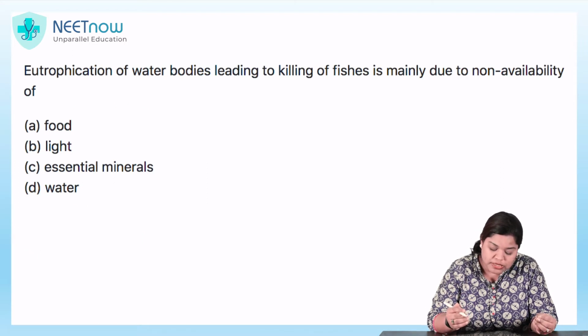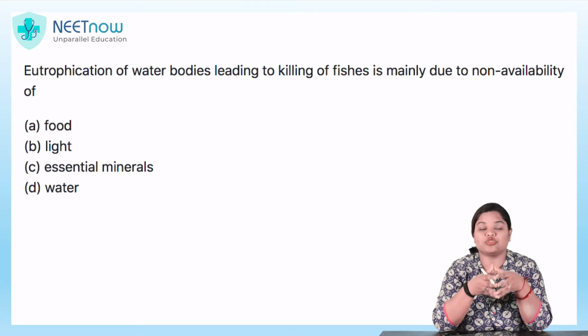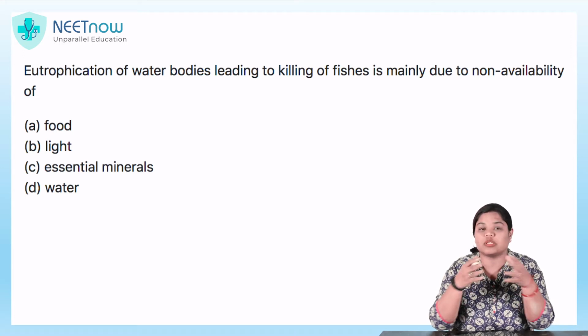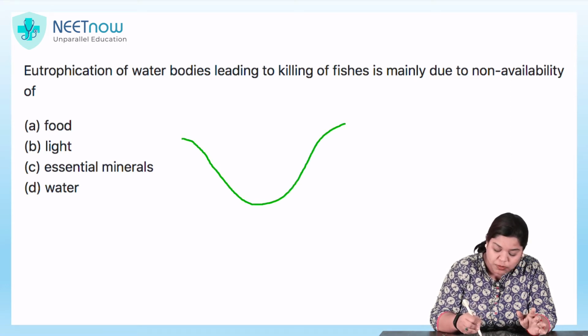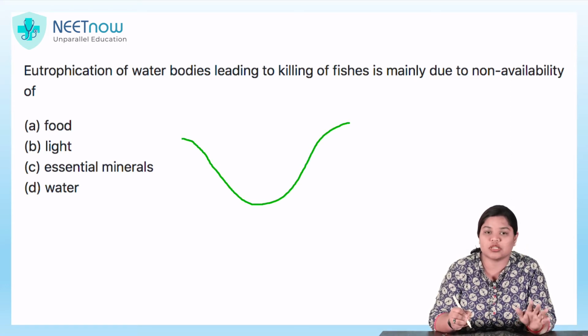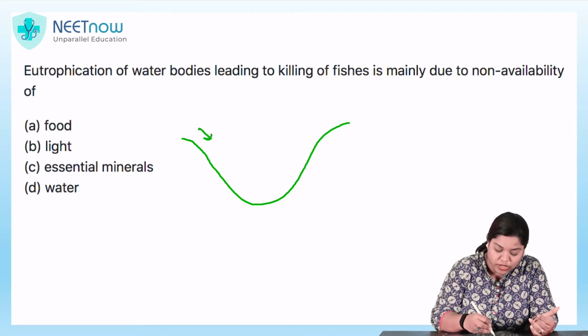Eutrophication of water bodies leading to killing of fishes is mainly due to non-availability of. What leads to the eutrophication of water bodies? What is first and foremost eutrophication? Suppose there is this lake, fresh water, cold and clear, with addition of other kind of organic matter or nutrients.